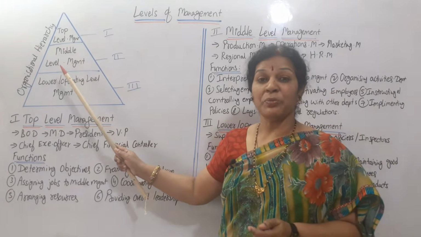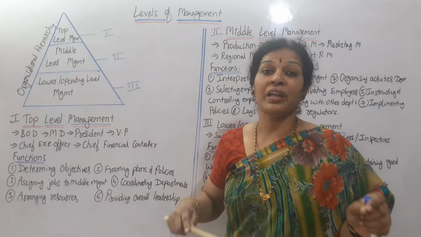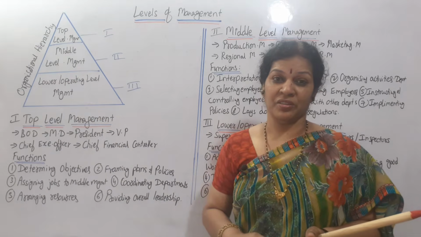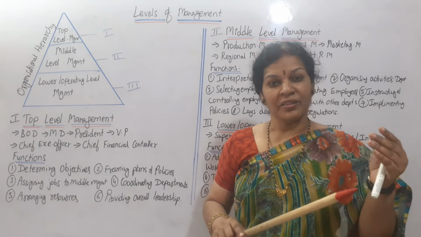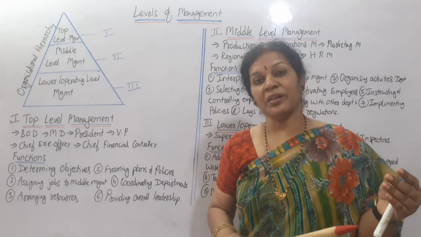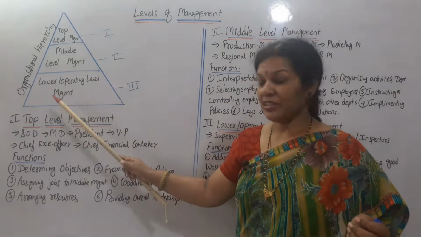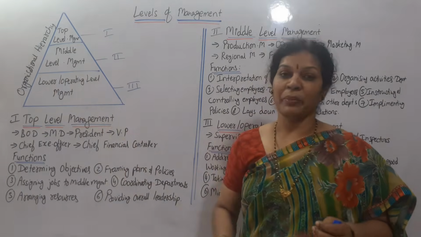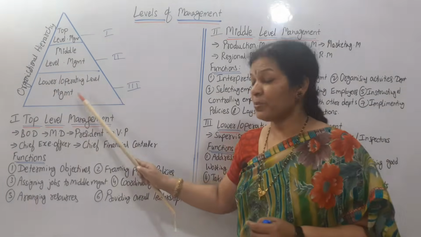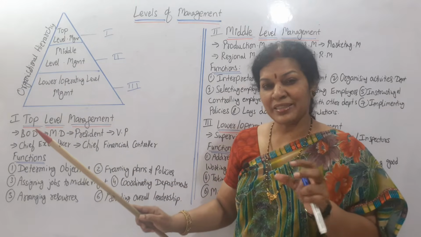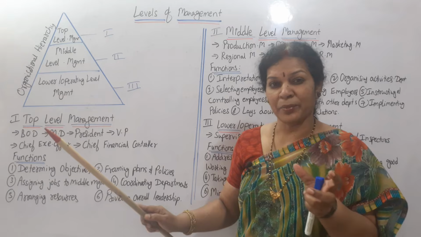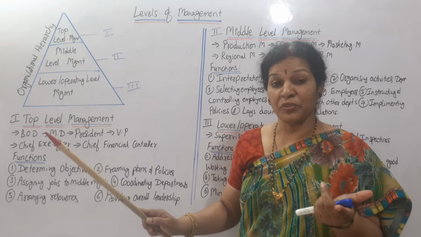These middle level management also cannot go to the root level problems of the organization. So they just handle their department, but they also delegate some of their authority to the next level, that is lower or operating level management. These people are at root level. They are going to handle the basic problems, identifying the problem and finding out what the solution is.